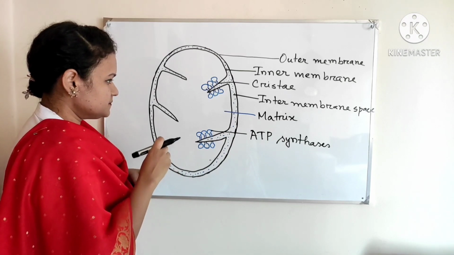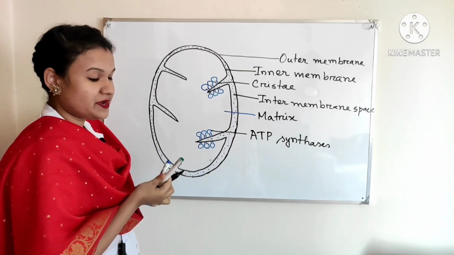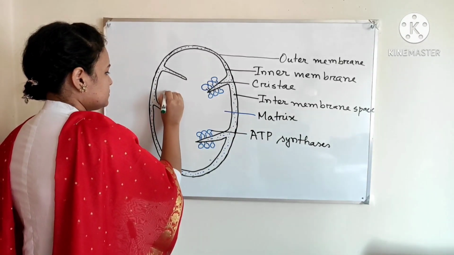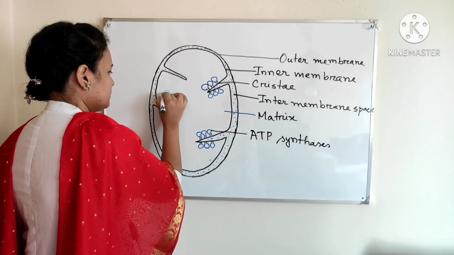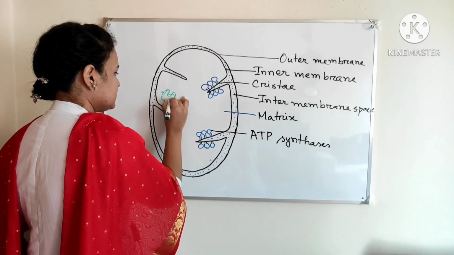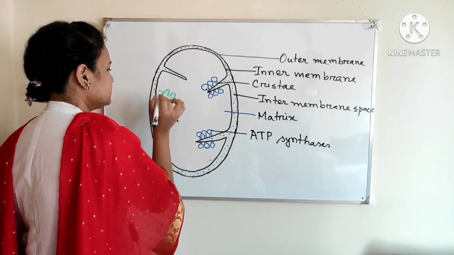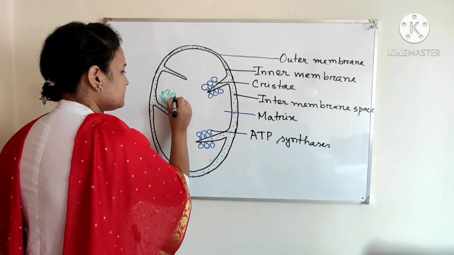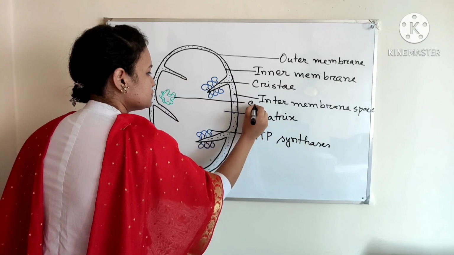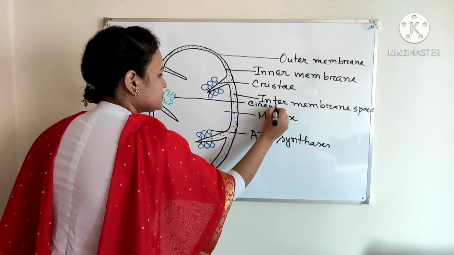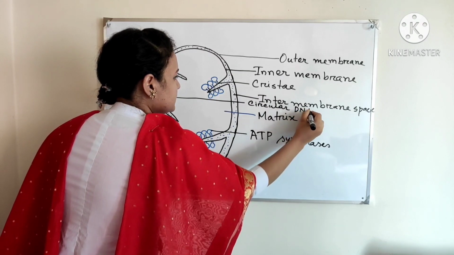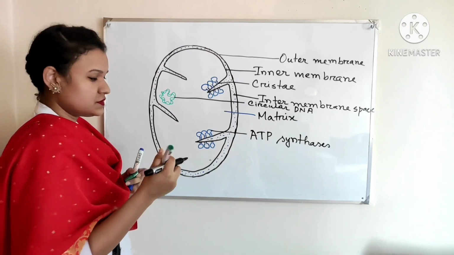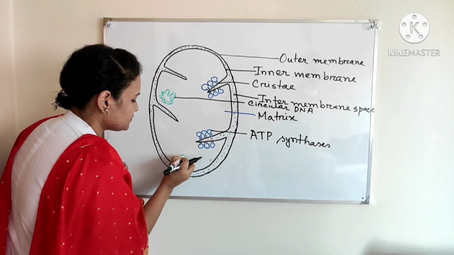Then in the matrix of mitochondria, mitochondria have circular DNA. This is the mitochondrial DNA, circular mitochondrial DNA. And mitochondria also have their own ribosome.